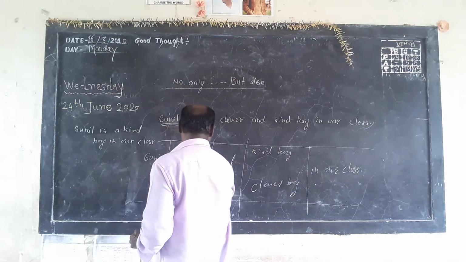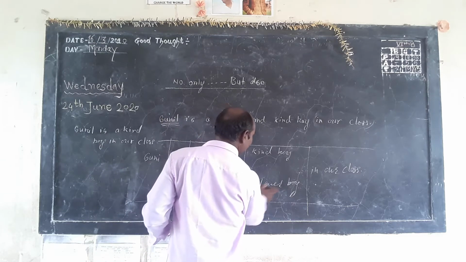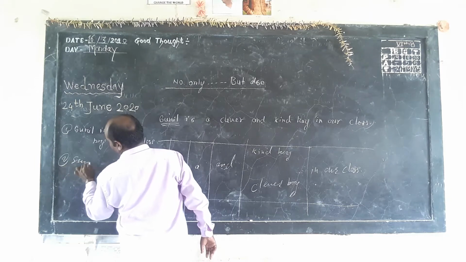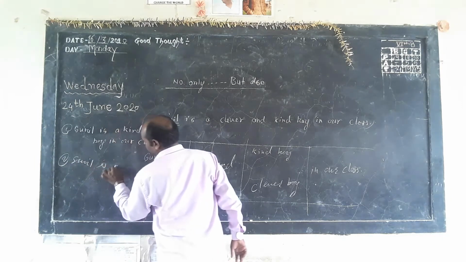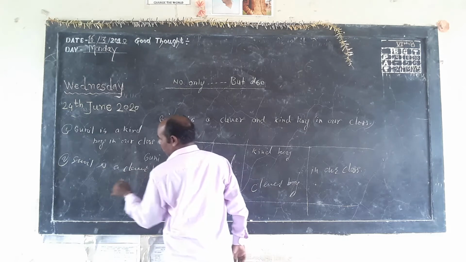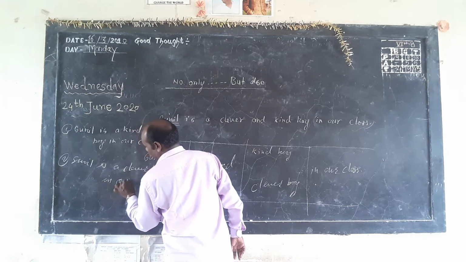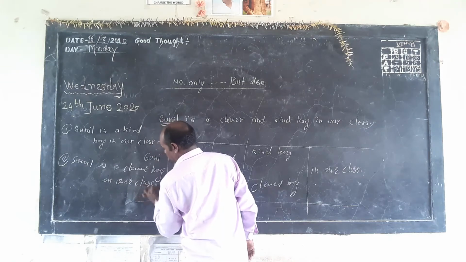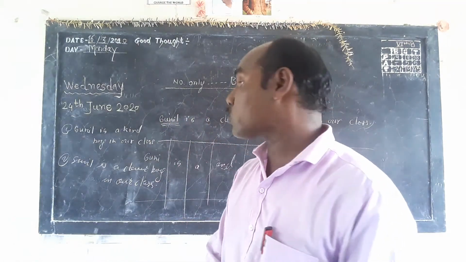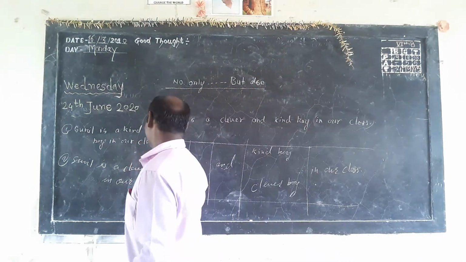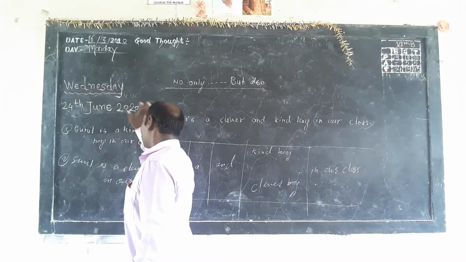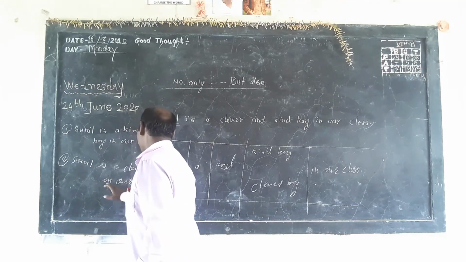Another sentence, Sunil is a clever boy in our class. Now see, there are two sentences. Sunil is a kind boy in our class. Sunil is a clever boy in our class.